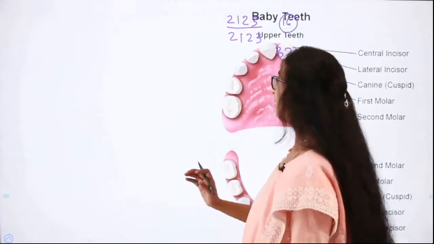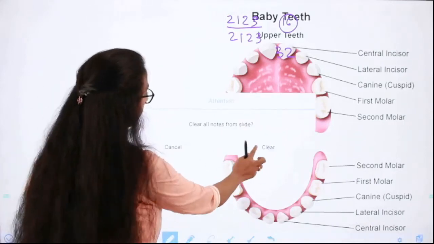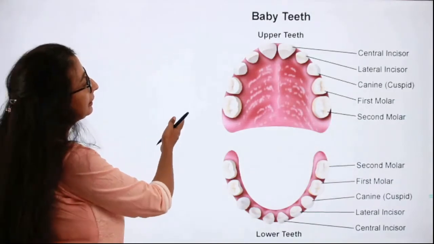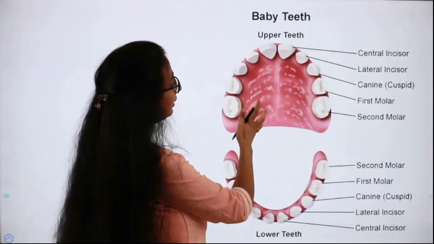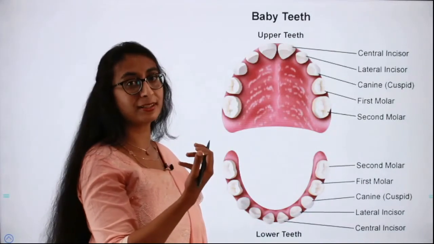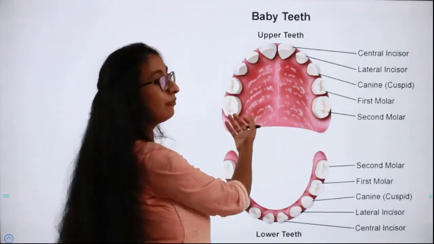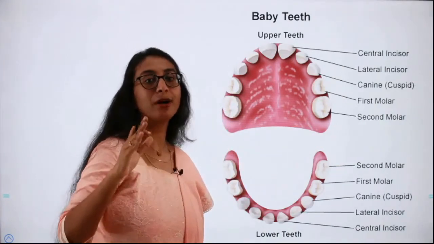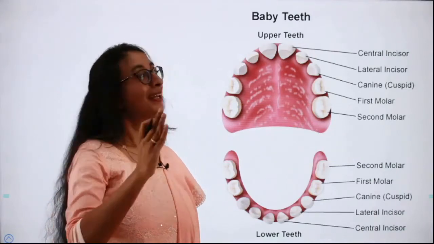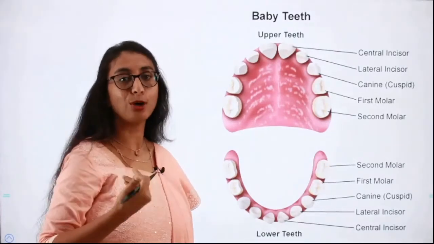So here you can see the number of teeth that is present in a baby. That is the milk teeth or the deciduous teeth. When we speak about adults, we are speaking about the permanent teeth. When we say kids or children, it is not children above the age of 5 or 6 in whom the teeth have already started falling. No, these are the babies, which have the complete set of milk teeth or deciduous teeth.